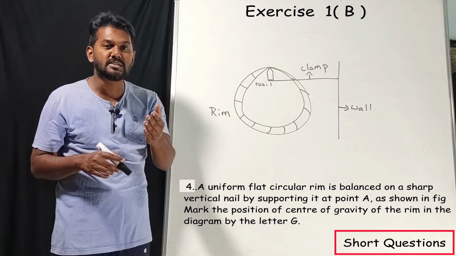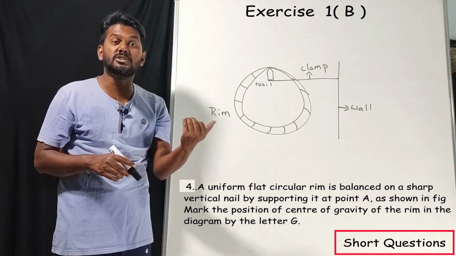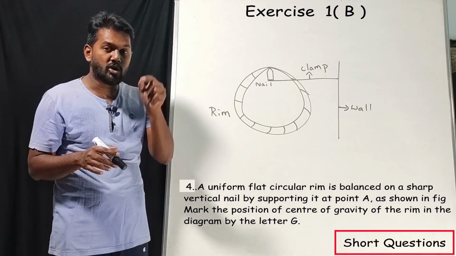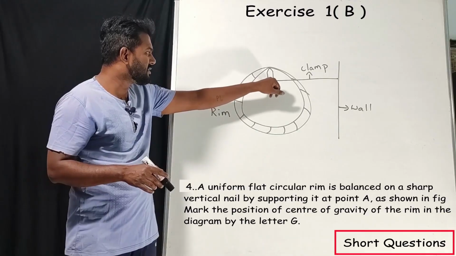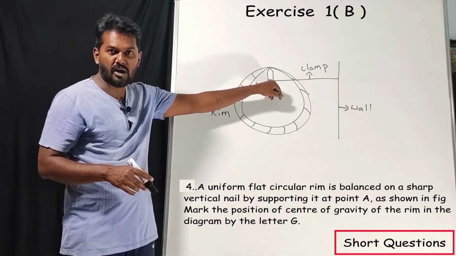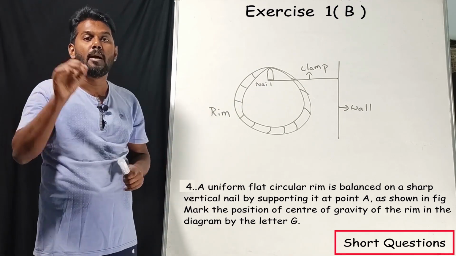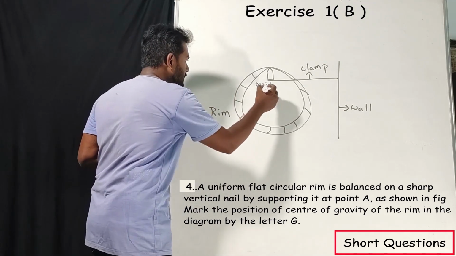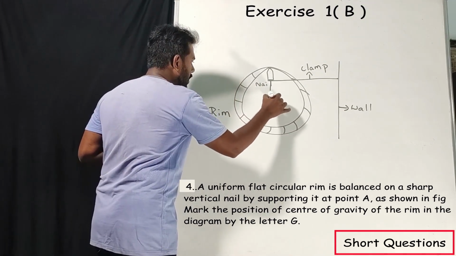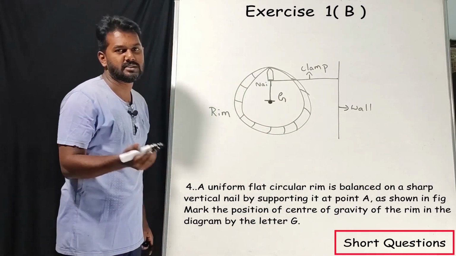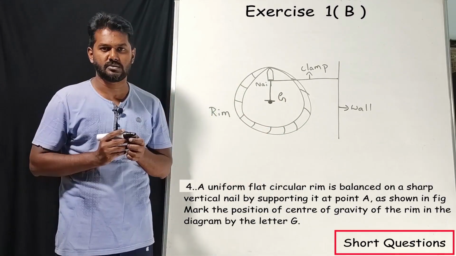You need to understand the previous question number 9, there was a true or false question number B. Okay, so you need to understand that this is the point of suspension. Center of gravity will always be below the point of suspension, anywhere here. That's it. Very simple question.